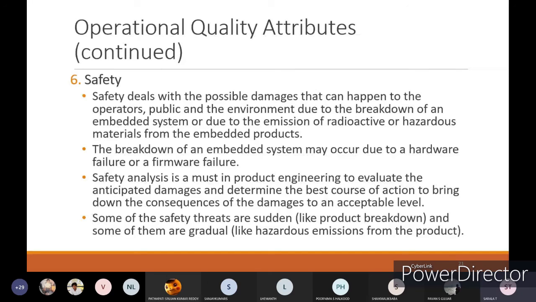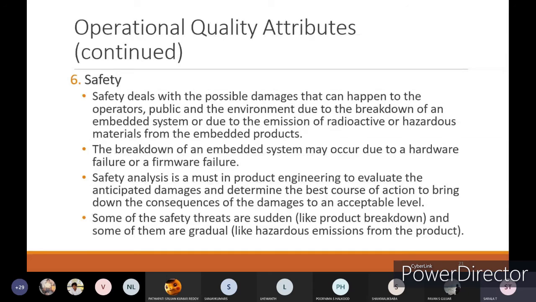Breakdown may occur anyway. Safety analysis is a must in product engineering to evaluate the anticipated damages and determine the best course of action to bring down the consequences of the damages to an acceptable level. So you have to reduce the damages.